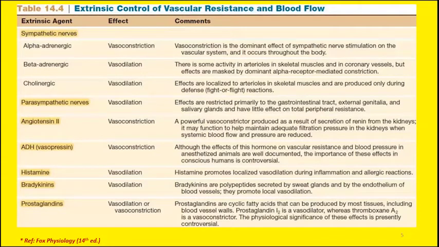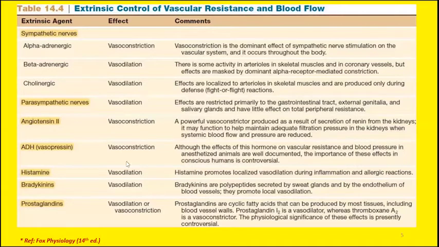One thing is important to note: although vasoconstriction is the predominant effect of sympathetic stimulation, there are some sites where there is vasodilatation instead of vasoconstriction when you stimulate the vessel with sympathetic nerves. And this is due to a different type of receptor, known as the beta adrenergic receptor.